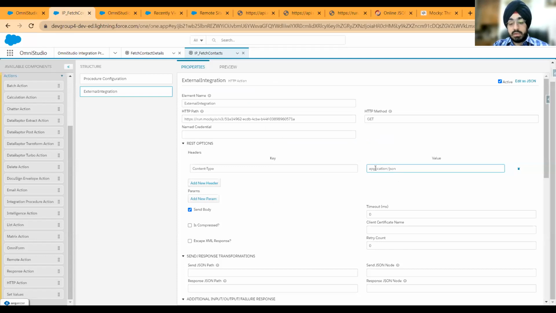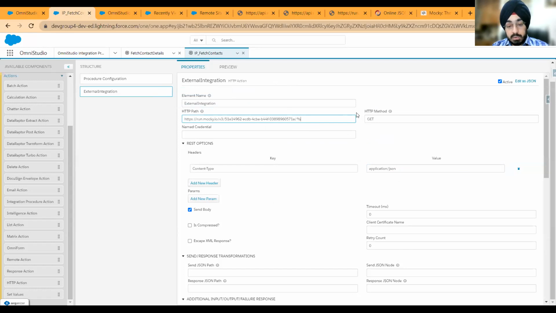Coming back to this, I have configured this. This is done and this is done. So these are the essential things that you need to do. And HTTP path can also use merge fields. So let's say there is an ID that you want to pass at the end, and you don't want to hard code it here.